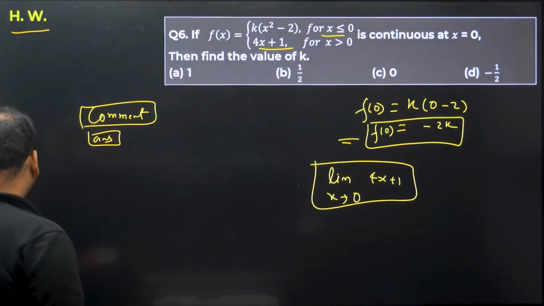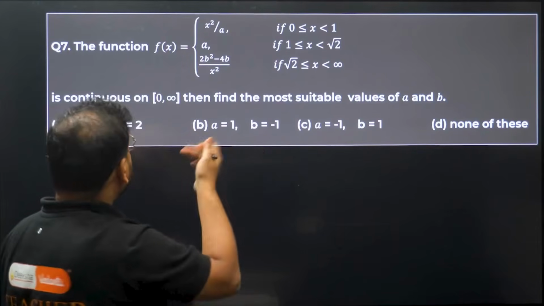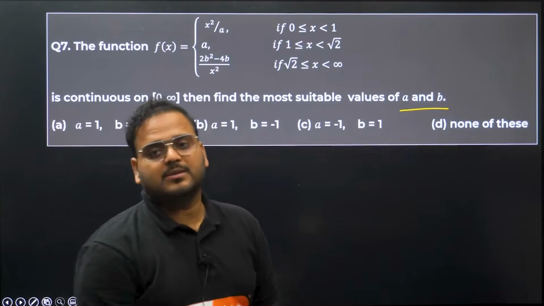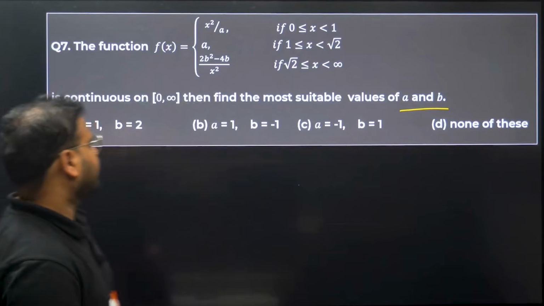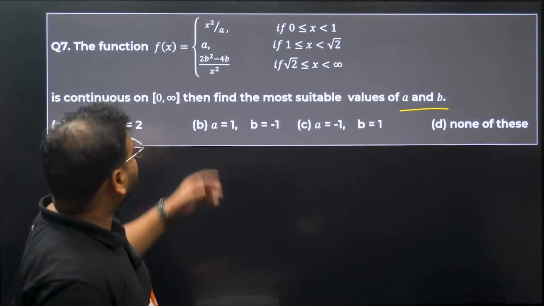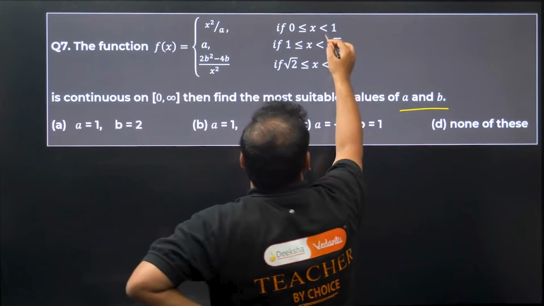Question number 7. In this case we have two variables, same approach. The given function is continuous. We have to find the two variables a and b. Alright, let's apply limit equals to the function. We're going to do it for 1 first. Okay, let's do it over here for 1.